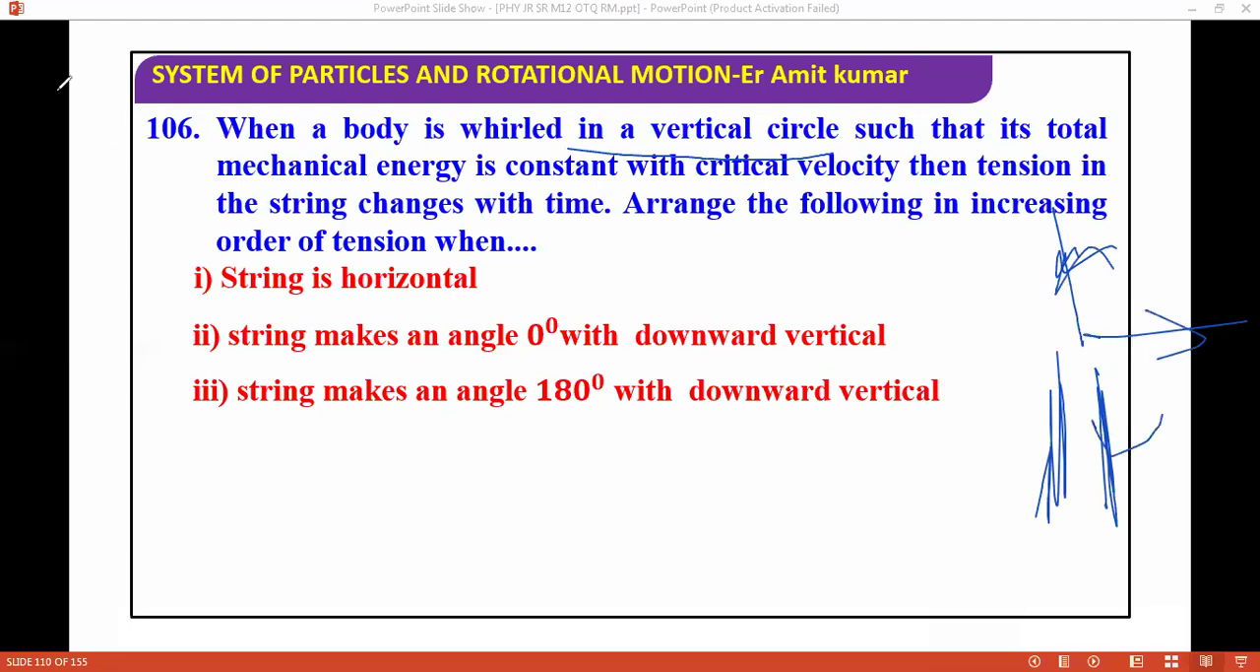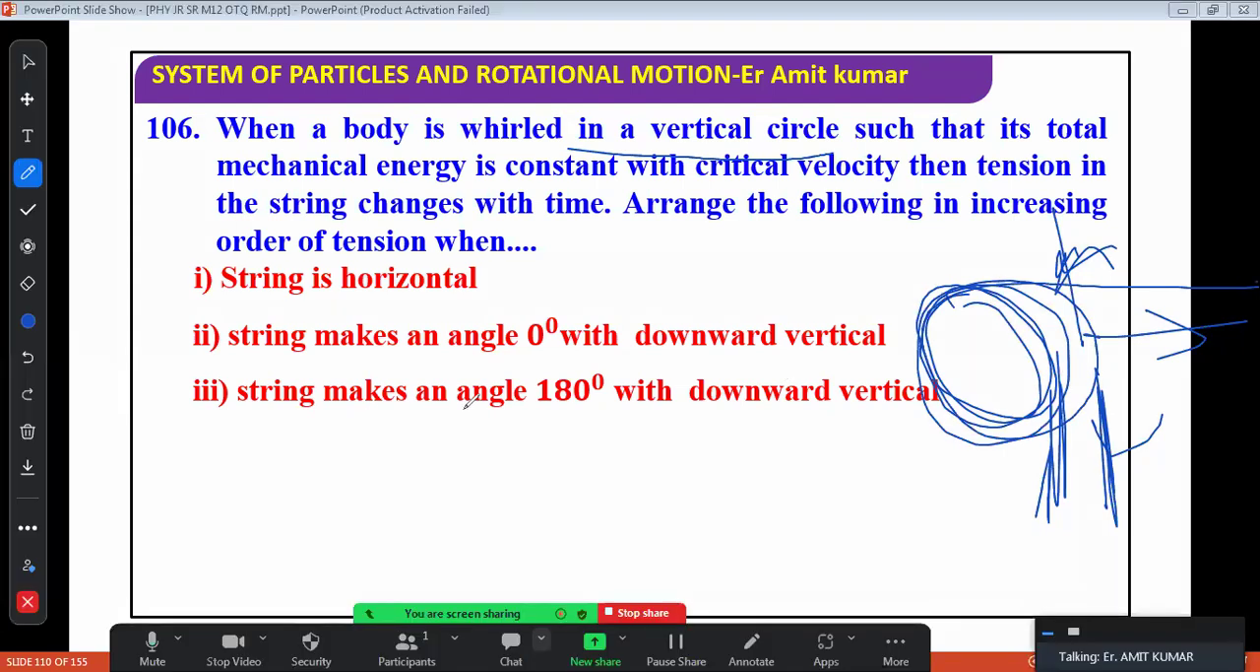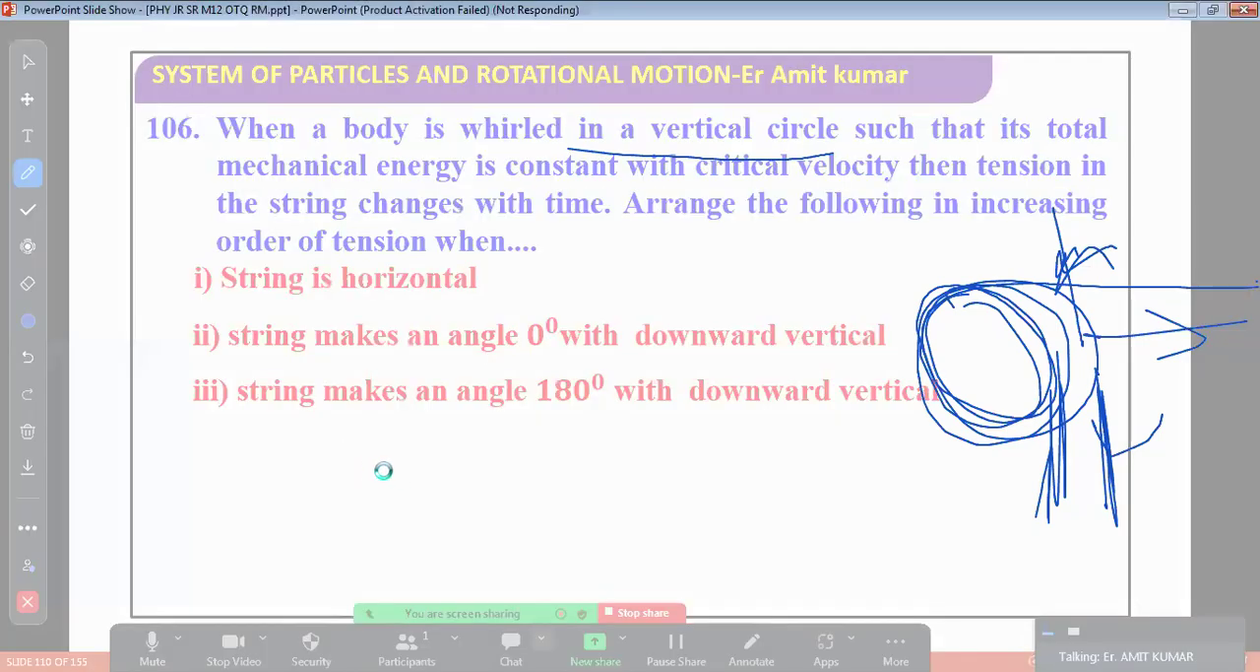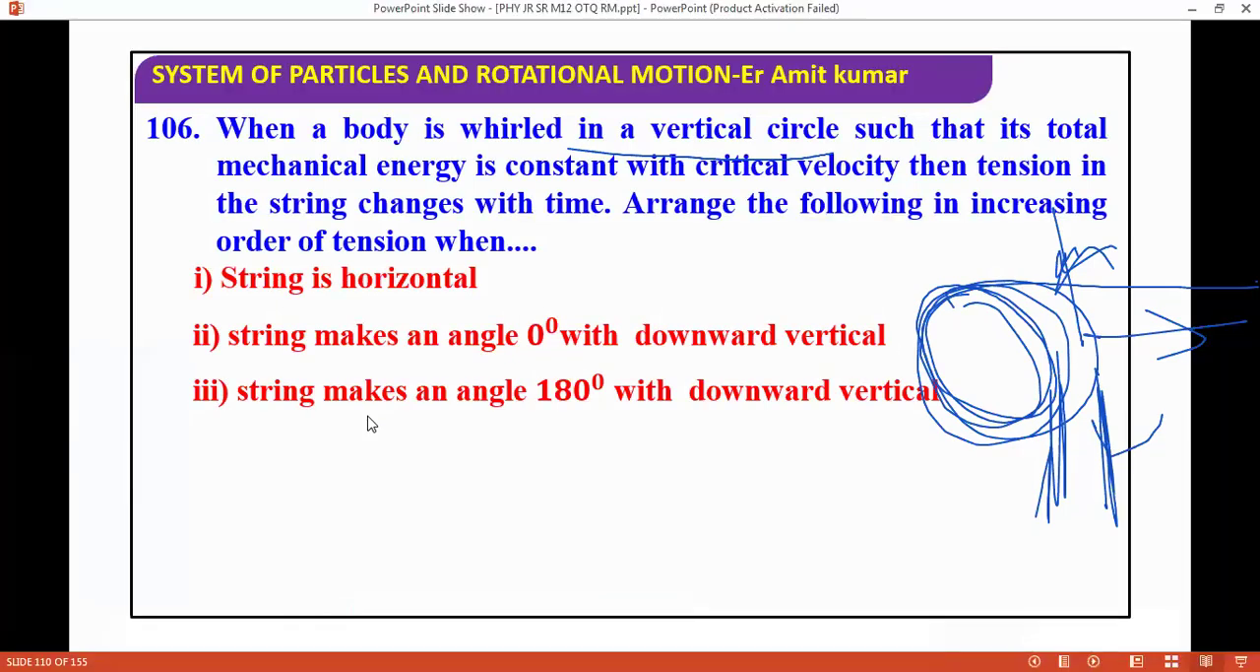So you need to find the arrangement when a body is reeled in a vertical circle, so basically you are reeling the body by wrapping the string on it. So this is going to be the situation. In these situations, you need to arrange this in order. So try to arrange the order. So we need to find the correct answer.